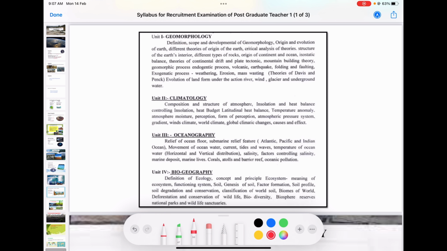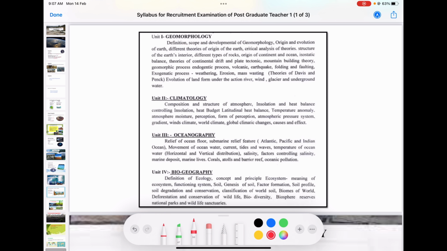And as I said, we want to study the different materials that interact with humans. Here we have to study soils, then different biomes, wildlife regions and biodiversity regions. So all that comes under physical geography.